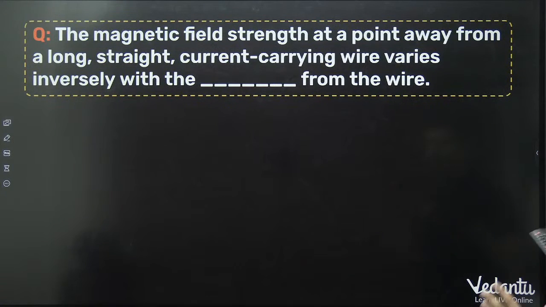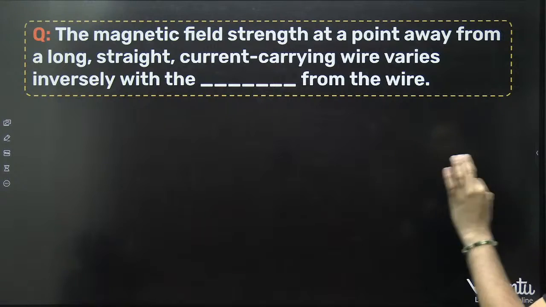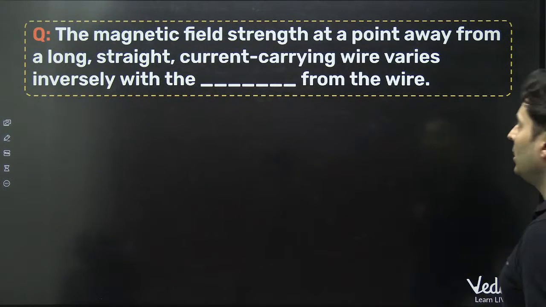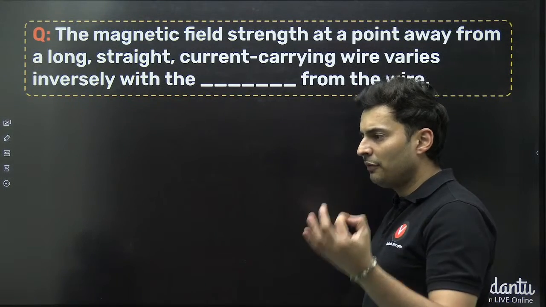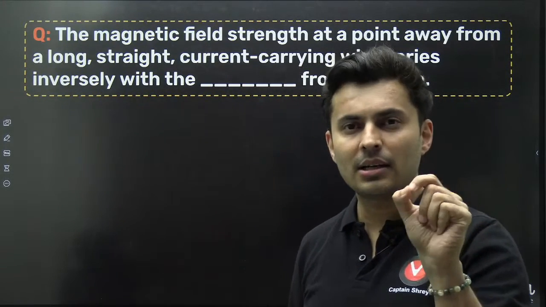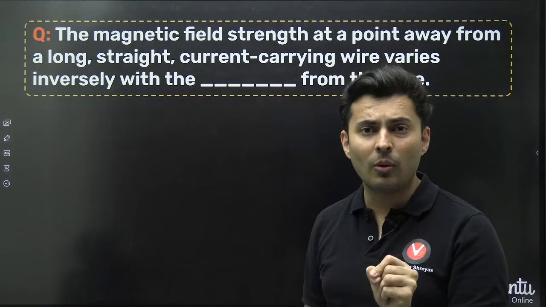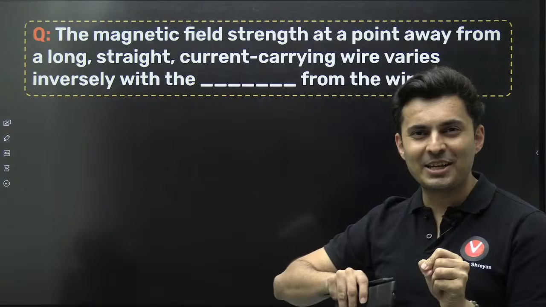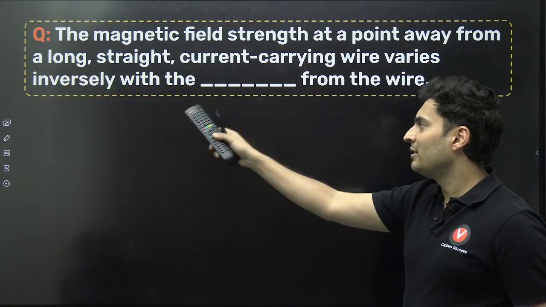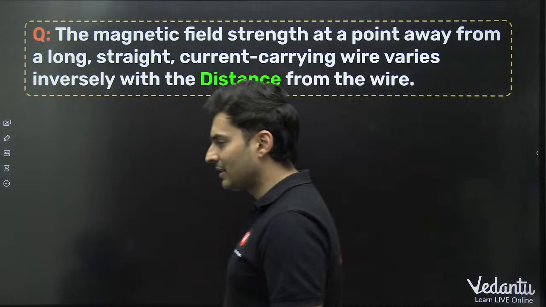The magnetic field strength at a point away from a long straight current carrying wire varies inversely with the dash from the wire. The formula is magnetic field B equals mu naught I, which is current, divided by 2 pi r. If you notice, r is below, that means magnetic field is inversely proportional to r, the distance.